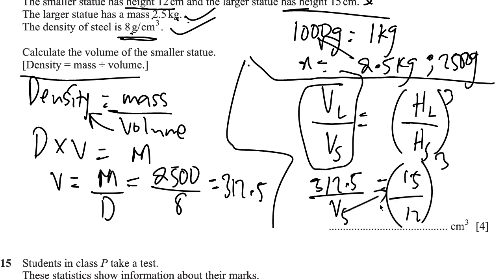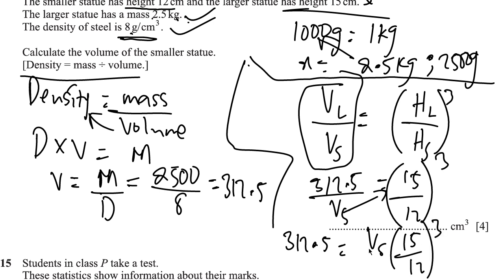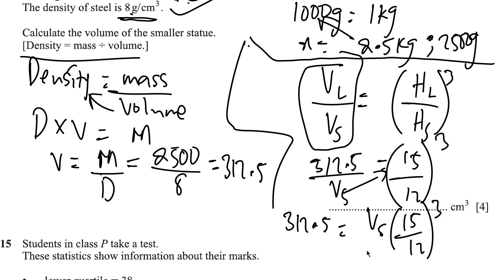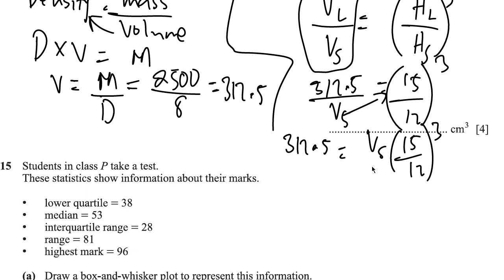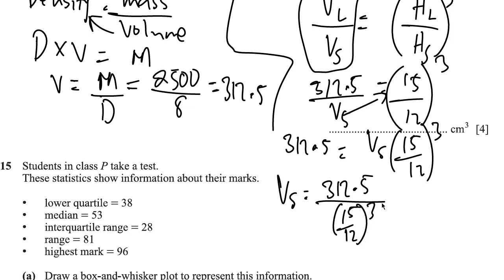So we multiply through by the volume of the smaller: 312.5 equals Vs times 15 over 12 all cubed. To get Vs, it's simply 312.5 divided by 15 over 12 to the third.